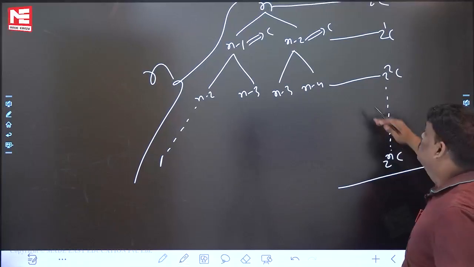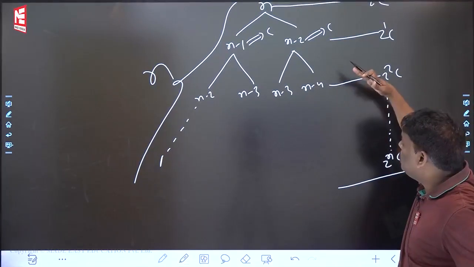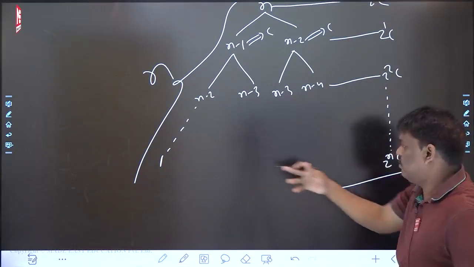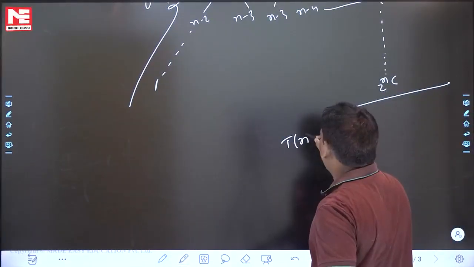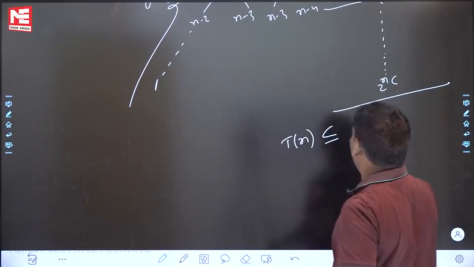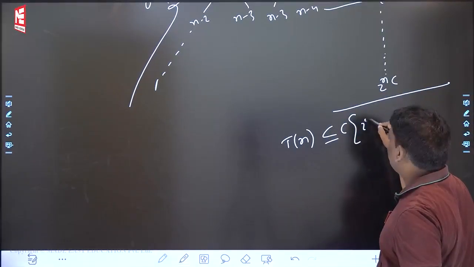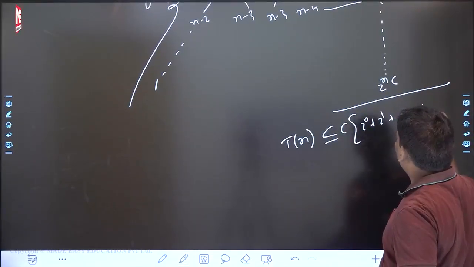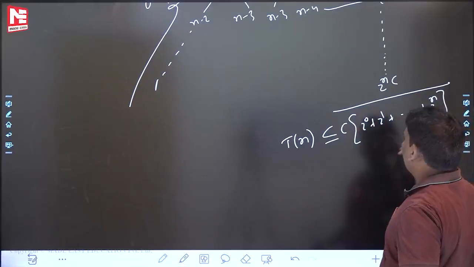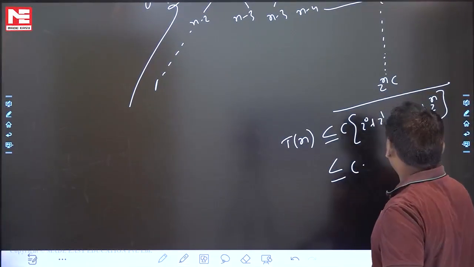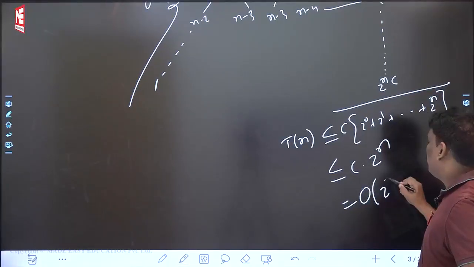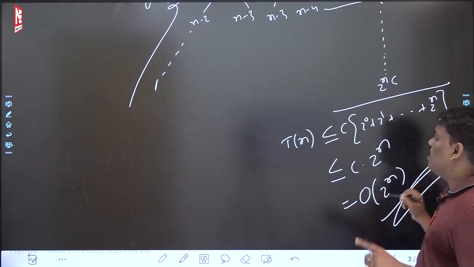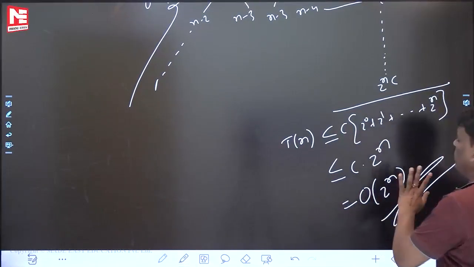Upper bound. The right hand side will stop at n by 2 only, but the left will go n, right? Upper bound I am giving. Let's solve this one. Tn is the actual answer. Upper bound means less than or equal to. What is the series? C common. 2 power 0, 2 power 1 and so on, 2 power n. Less than or equal to some C into that. If you solve this roughly, you will get 2 power n, which will go to big O of 2 power n. You know very well, Fibonacci time complexity. Upper bound 2 power n.